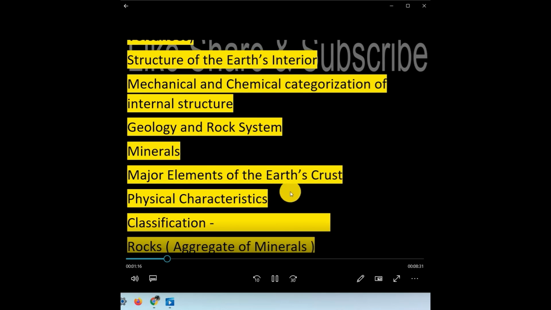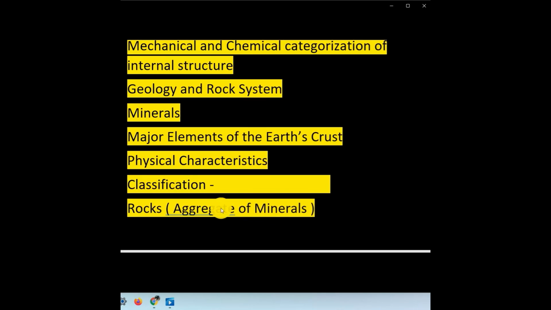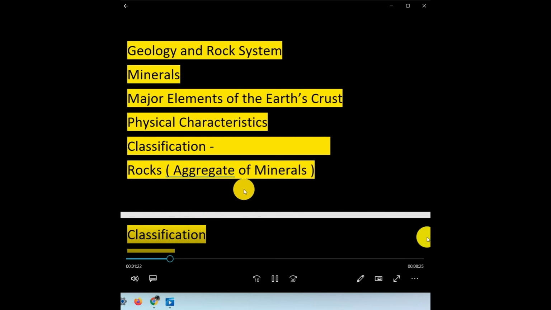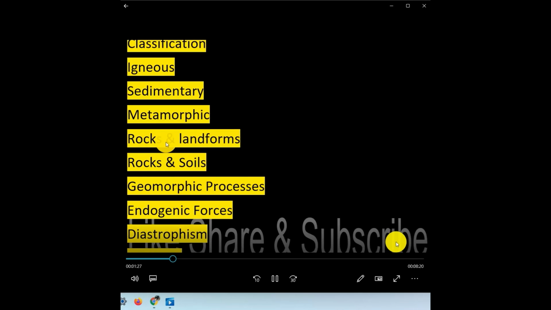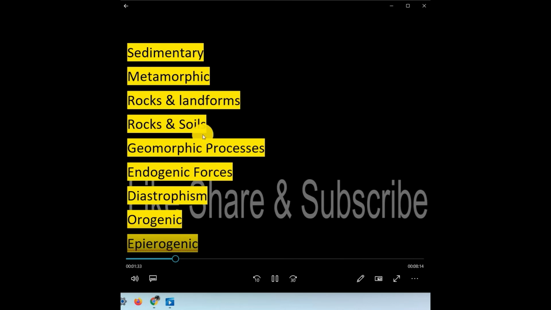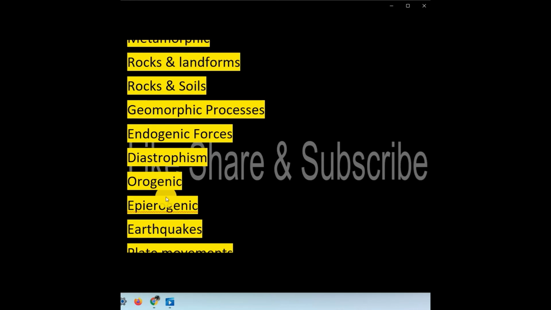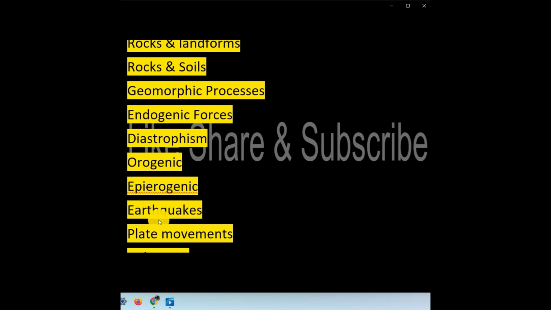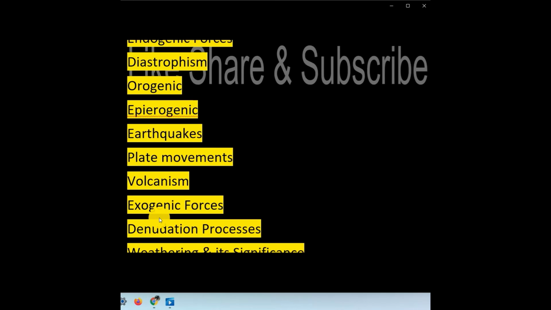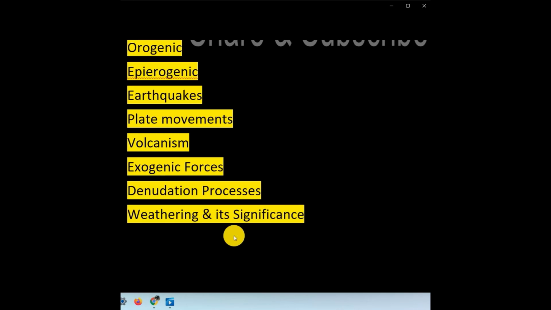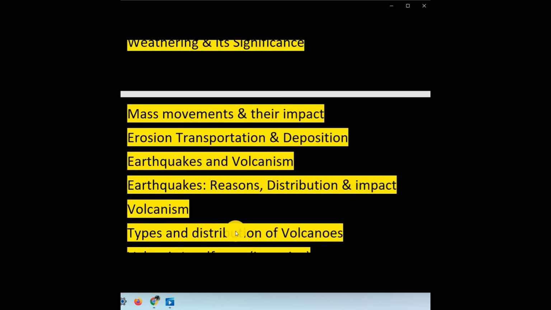Major elements of the earth's crust and physical characteristics, classification of rocks, aggregates of minerals, classification into igneous, sedimentary, metamorphic and rock landforms. These are all rock landforms, and how rocks and soils form and geomorphic processes, endogenic forces, diastrophism, orogenic, epeirogenic, and earthquakes, plate movement, volcanism, exogenic forces, denudation processes, weathering and its significance. These are very, very important topics.